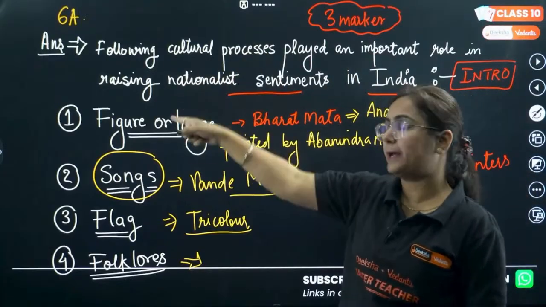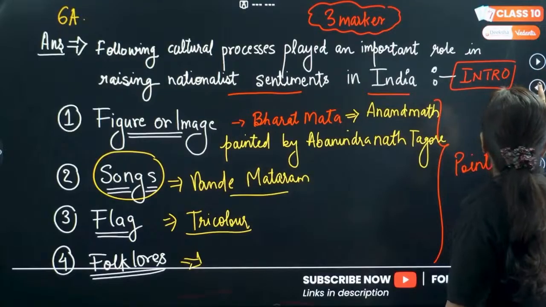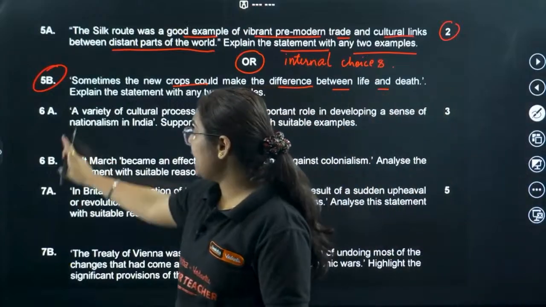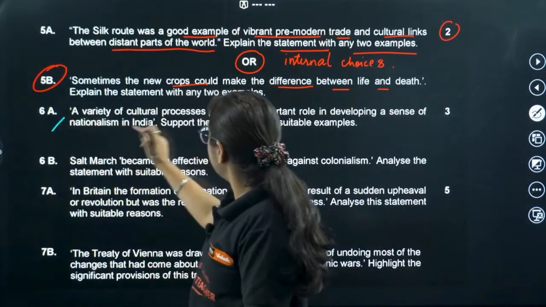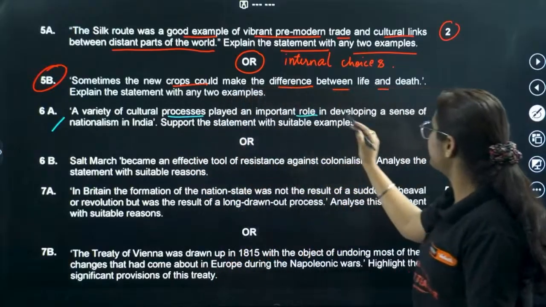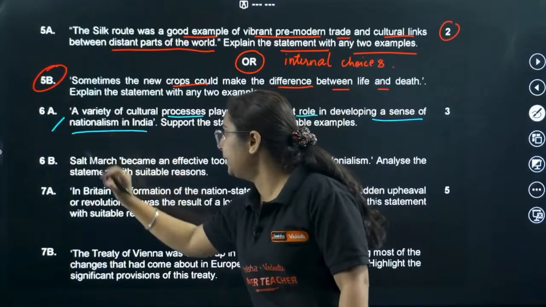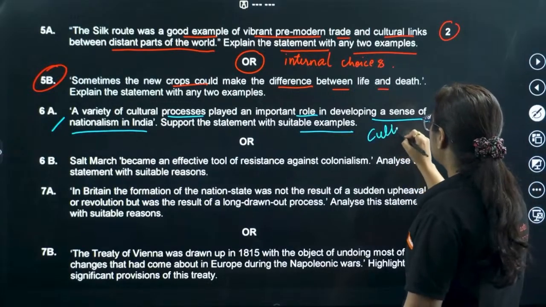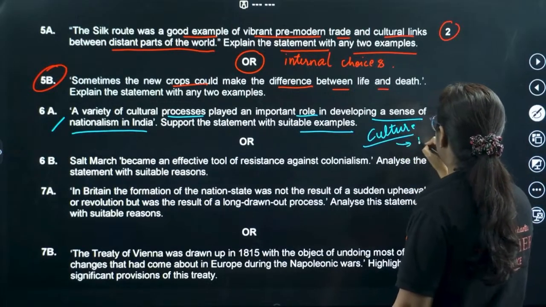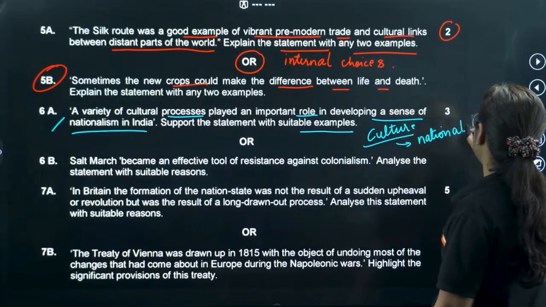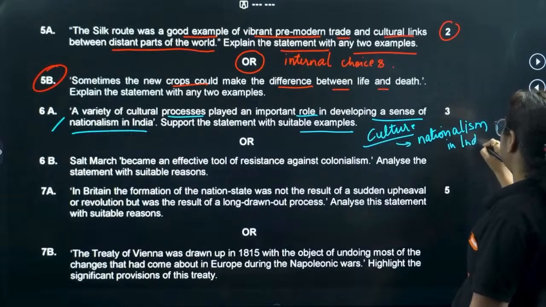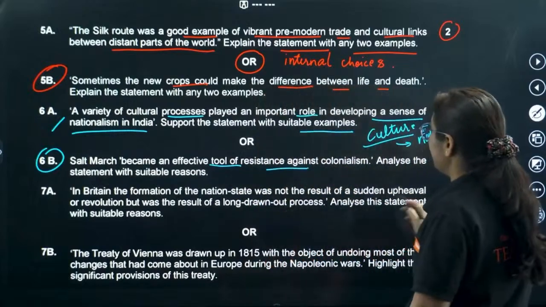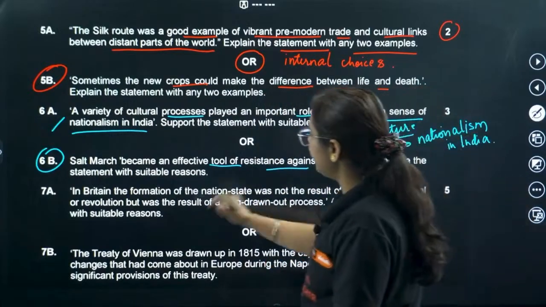Question 6th A. We missed the question because it was in the earlier slide. Okay. We will read A and B both and then we will solve. A variety of cultural processes played an important role in developing a sense of nationalism in India. Support the statement with suitable examples. Basically, the question asks you, what is the role of culture in spreading nationalism in India? Get it? Now read the second one for the option. Salt march became an effective tool for resistance against colonialism. Analyze the statement with suitable reason.